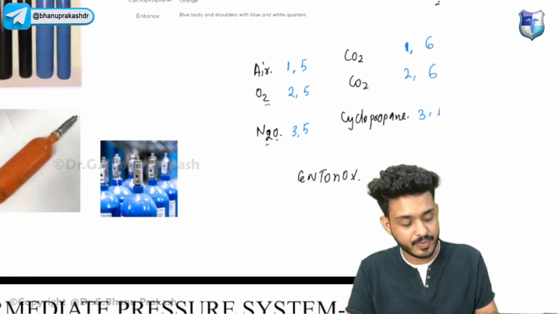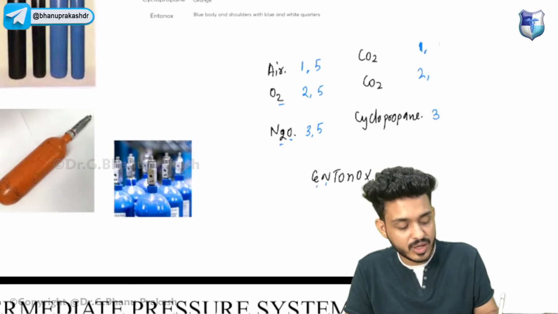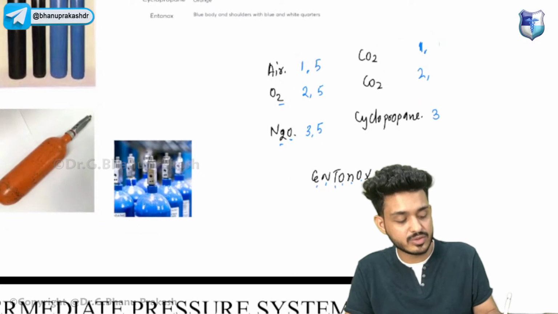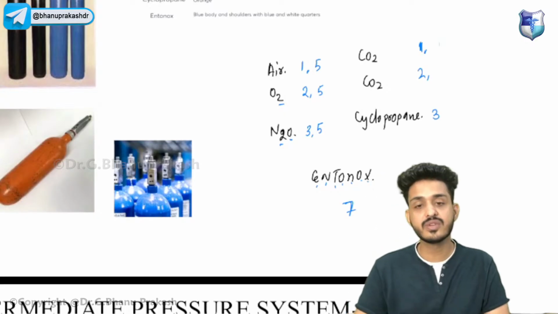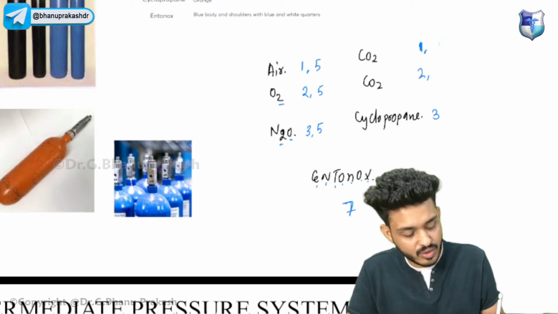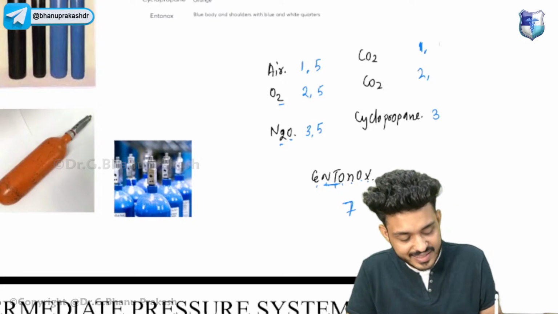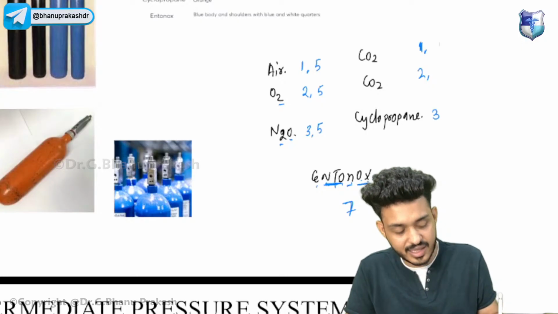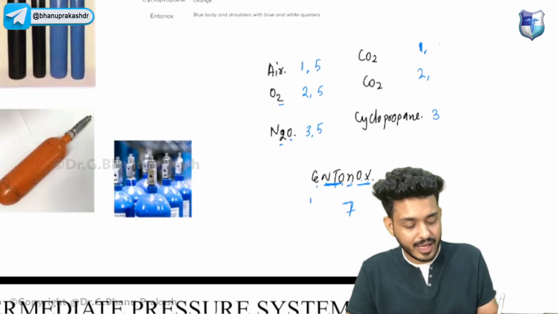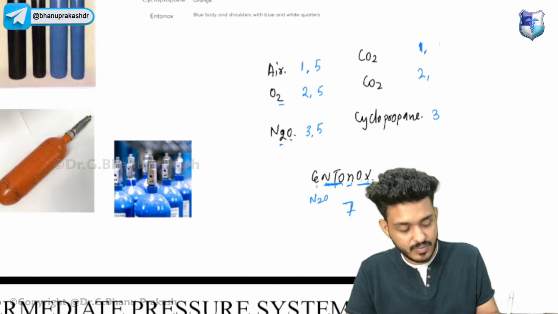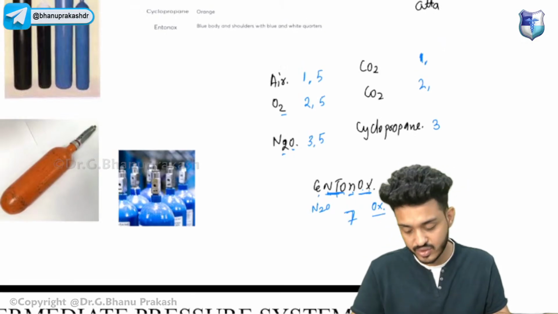And Entonox, count the number 1 2 3 4 5 6 7. So it will be having pin index of 7. What is Entonox? Entonox is N2O and oxygen. That is your Entonox.